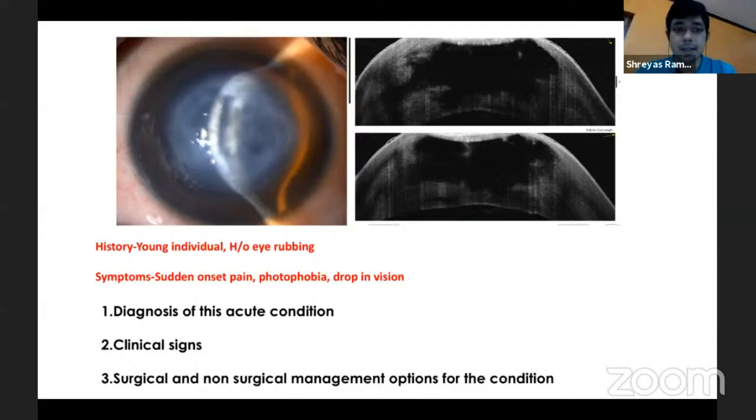Ideally, if you're doing it with C3F8, we need to do an inferior PI, because usually these are young patients with phakic eyes, and you could develop a pupillary block, and therefore an inferior PI is a must when we do C3F8. And normally we use a non-expansile concentration, because if you have an expansile concentration injected, that will definitely lead to an increase in IOP. And the other thing is, when you have a chronic edema, you could have peripheral deep vessels which come in. The main reason the cornea is normally avascular is because of its compact nature.